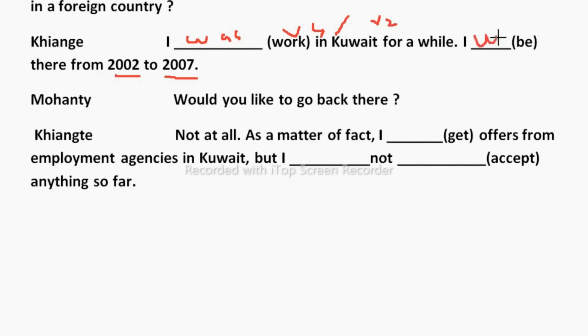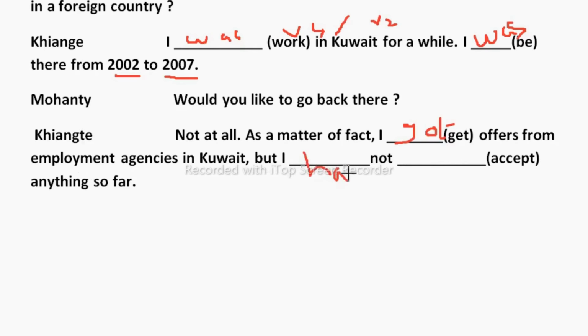Then, would you like to go back there? No, not at all. As a matter of fact, I dash offers, it means past you need to show. So I got offers from employment agencies in Kuwait, but I dash not accepted. I haven't accepted.